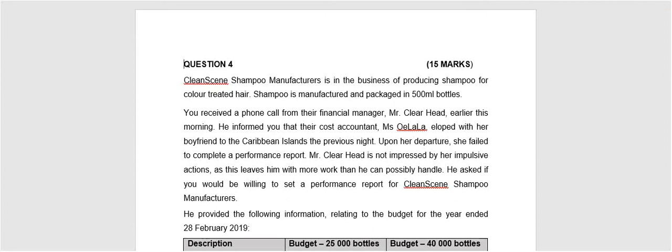Hello students and welcome to this explanation on flexed budgets. This is an old exam question. It's a very nice question called Cleanscene, and I want us to run through this question today.